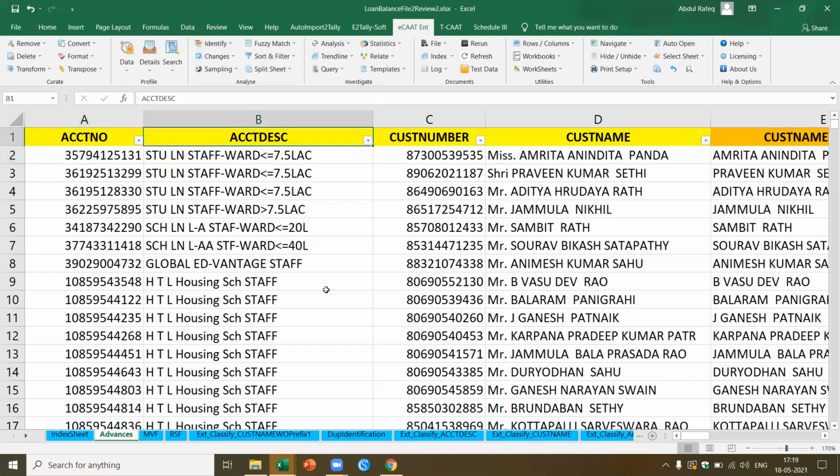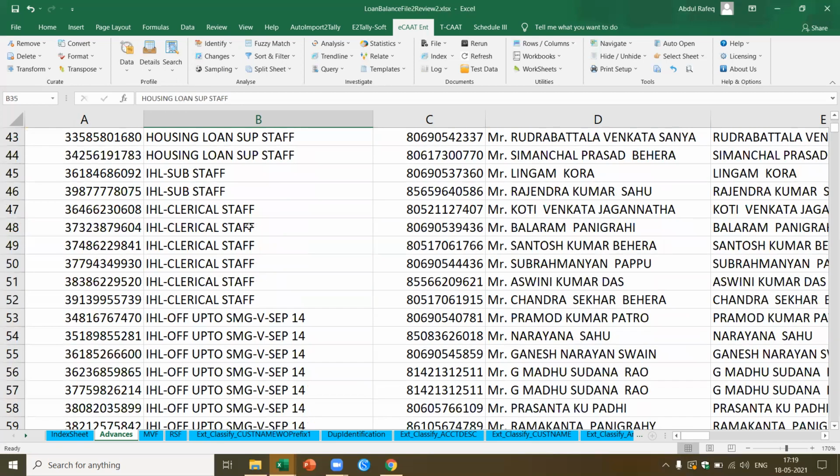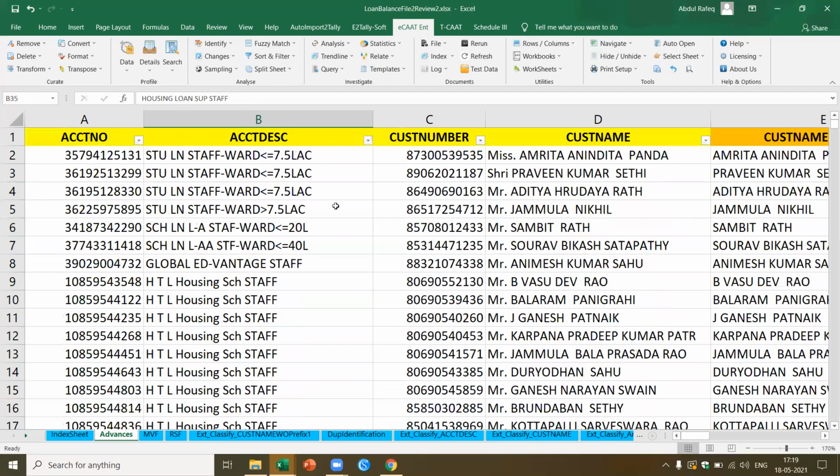Now account description. Account description is the type or the category of the loan which has been given. For example, let's say this is the HTL housing loan for staff. This is the STU loan staff ward. Like that, they've got different categories: housing loan for clerical staff, housing loan for supervisory staff. Like that, they've got different types of categories of loans.